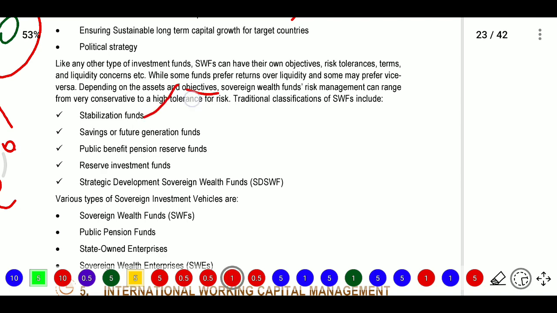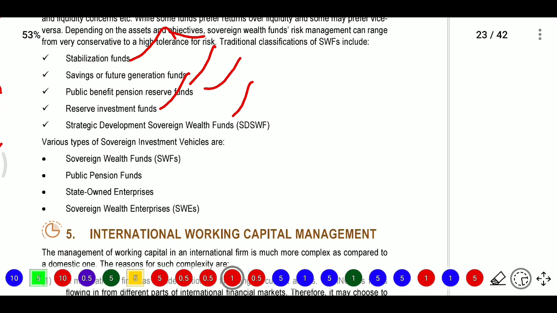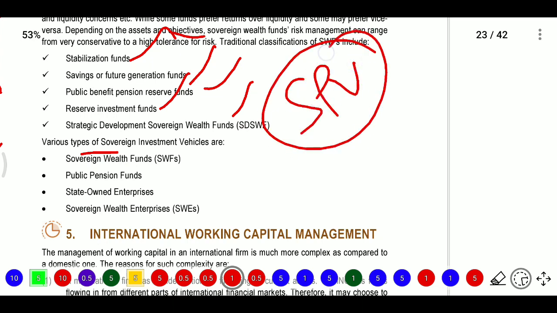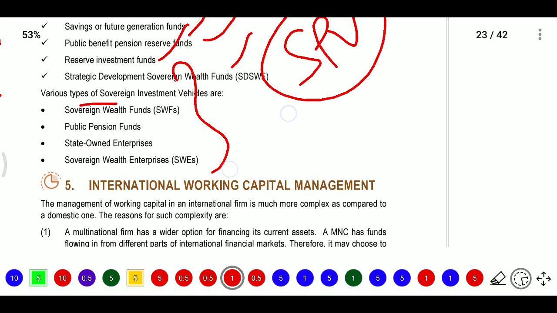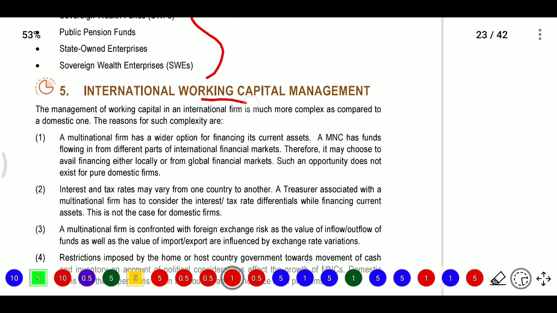They stabilize the funds and save for future generations through funds such as public benefit pension reserves, reserve investment funds, or strategic development growth funds. So they will use various types of investment vehicles. It is separate, meaning SPV, not that type of SPV they will use. One is the sovereign wealth fund vehicle, public pension fund vehicle, state-owned enterprise vehicle, and sovereign wealth enterprises. After that, international working capital management.